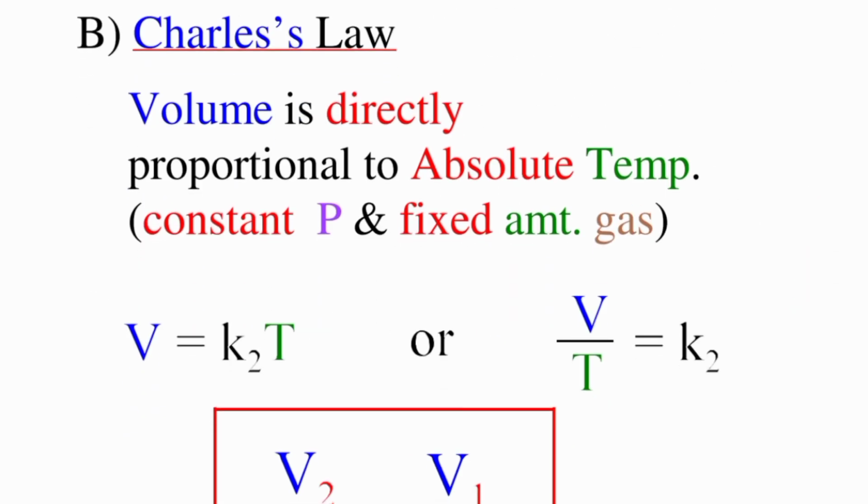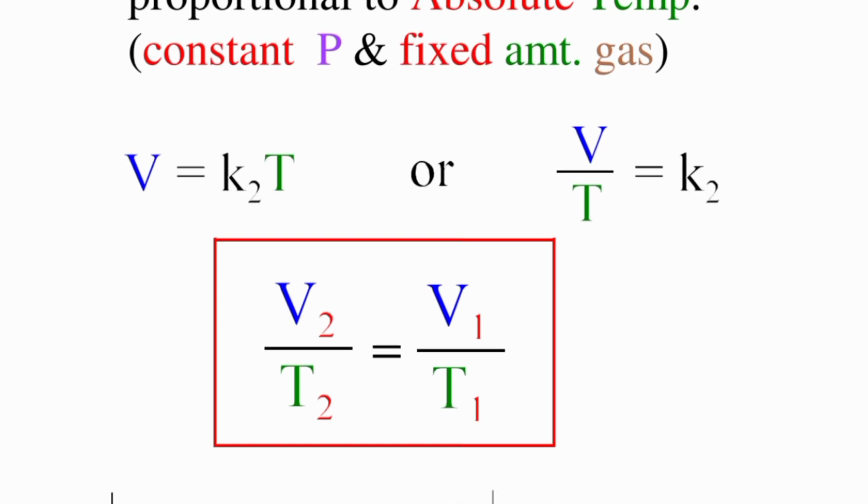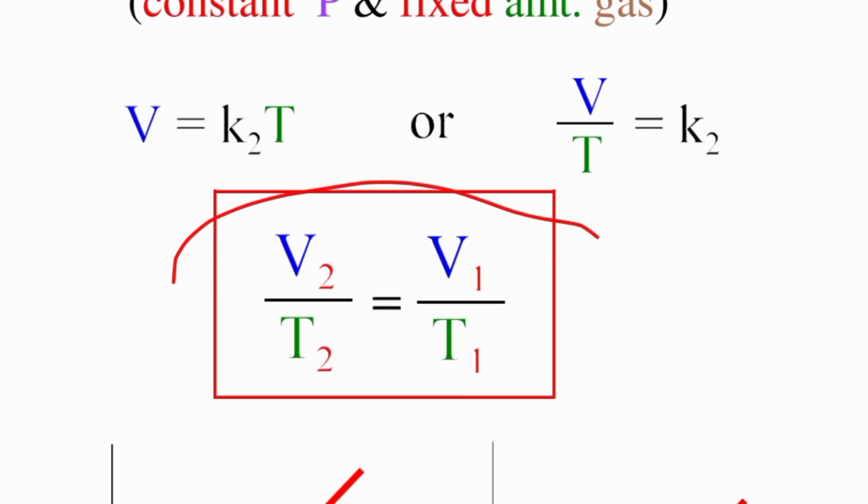Second gas law, Charles' law. Volume is directly proportional to absolute temperature at constant pressure and a fixed amount of gas. According to this law, volume is directly proportional to temperature. Using the proportionality constant K, we get the equation for Charles' law.